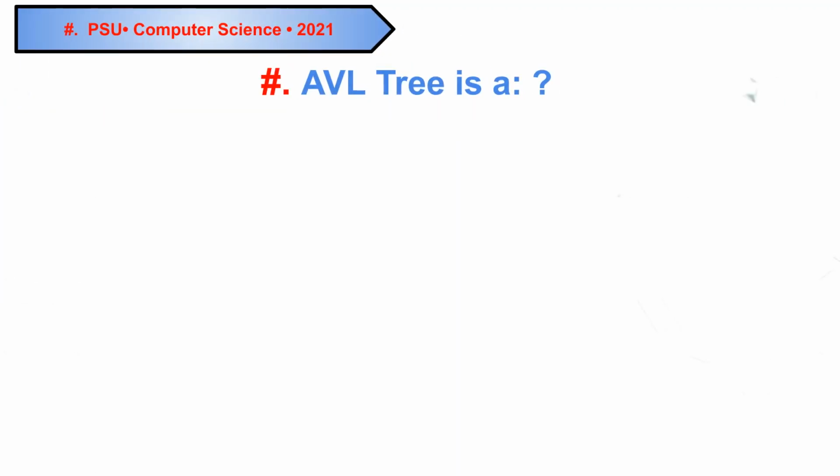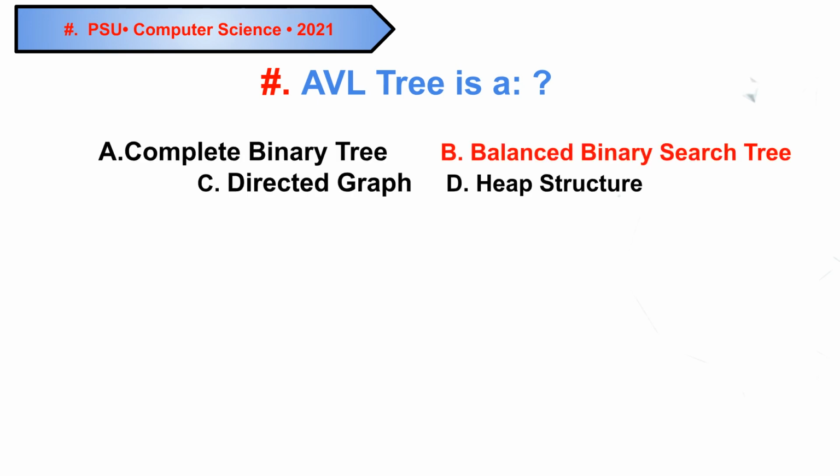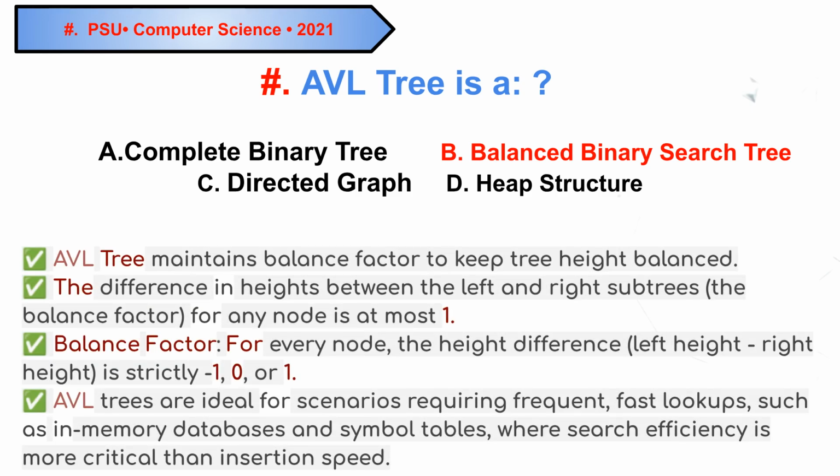Question 9, PSU 2021. AVL tree is a what? The correct answer is B, balanced binary search tree. An AVL tree maintains a balance factor of at most 1, ensuring that the height difference between left and right subtrees is strictly -1, 0, or 1, resulting in fast lookups.